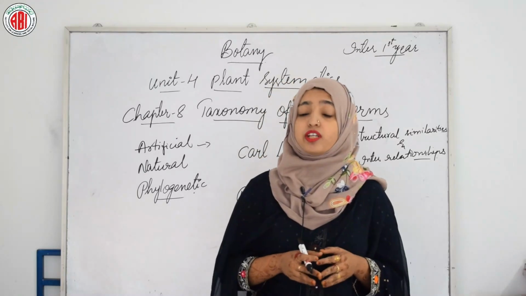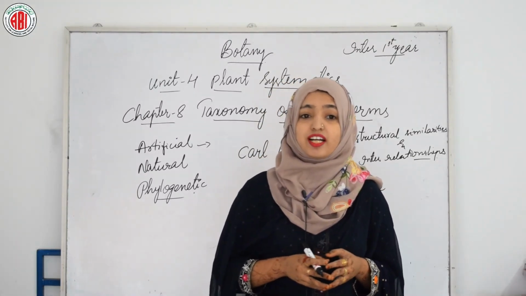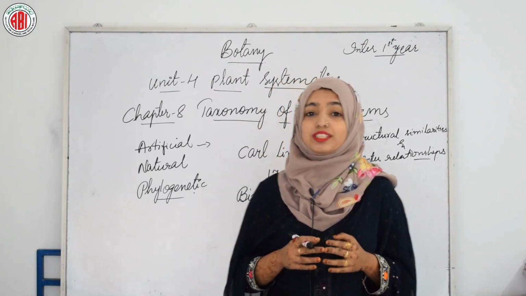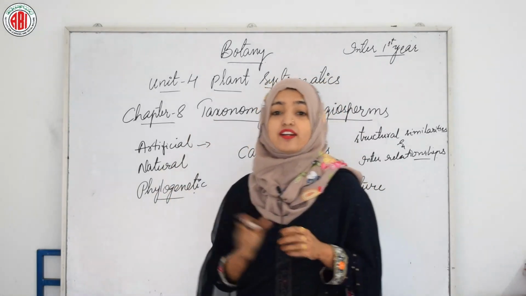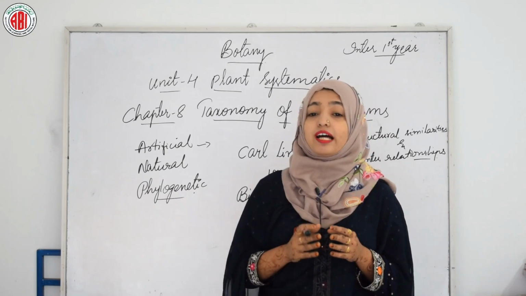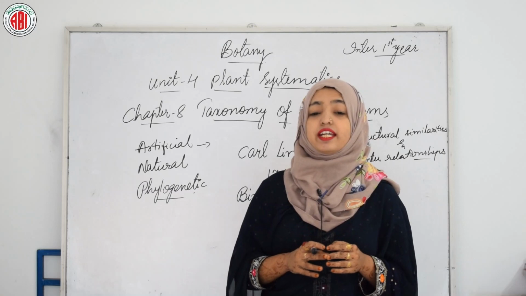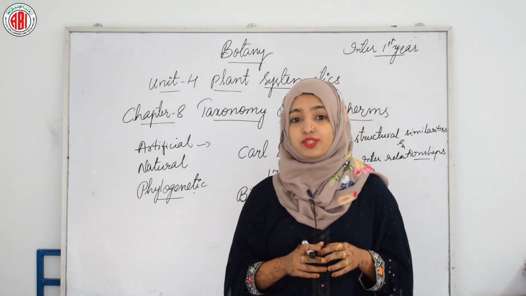In this system, only one or a few characters were selected arbitrarily and plants were arranged into groups according to such characters. As a result, closely related plants were often placed in different groups, while unrelated plants were placed in the same group because of the presence or absence of a particular character. This system did not indicate the natural relationship that exists among the individuals forming a group.